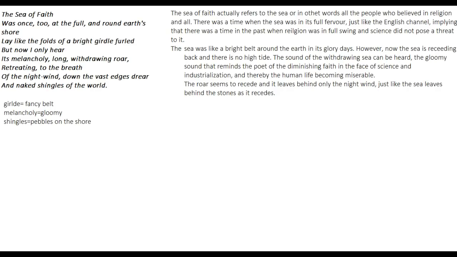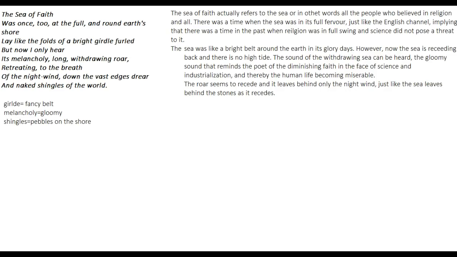The pebbles are described as naked because the water has been withdrawn from them. There is now no water on them, and it feels like the pebbles have become naked. Earlier they were covered by the water. But now when the sea has withdrawn, when the sea has gone back, the pebbles are all naked. So I hope you are able to get all this imagery. Now what happened is that the sea has receded and the pebbles are naked.